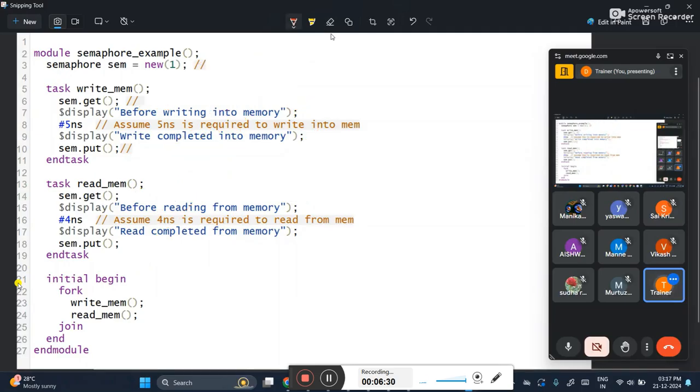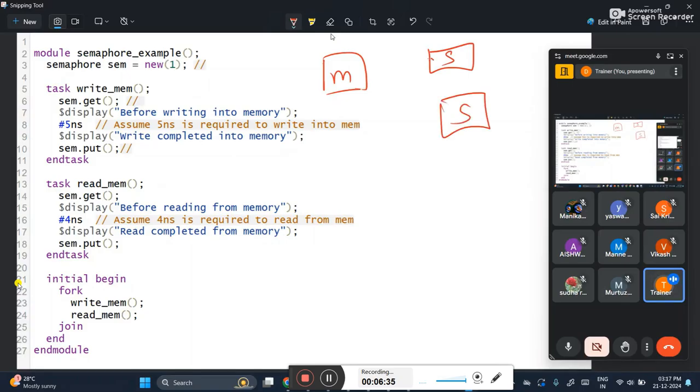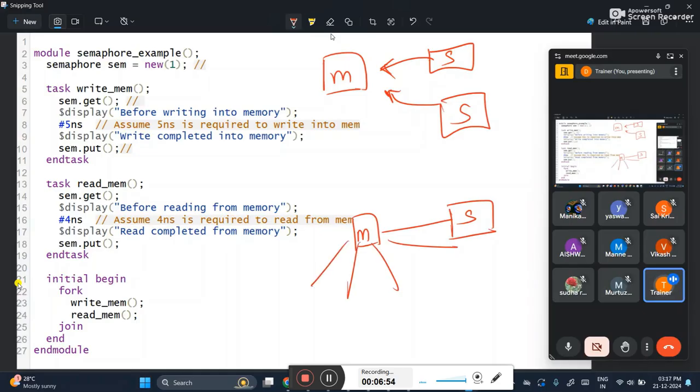So this is like one master is there, two slaves are there. Both the slaves want to do communication with the same master, but according to the rule of SystemVerilog, or according to the rule of any programming language or any protocol you take, one master can communicate with only one slave at a time. You can't do multiple communication. In that case we are going to create one key. Whichever slave is having the key, that slave will come, get the key, do the operation, and put back the key.